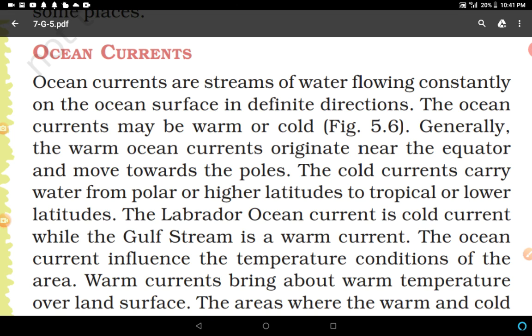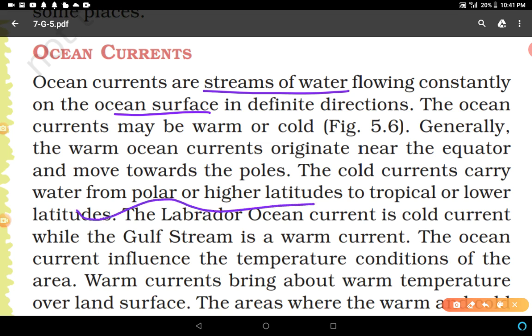In the previous video we discussed tides and waves and other forms of water, and in this video we'll discuss ocean currents. What are ocean currents? Ocean currents are streams of water flowing constantly on the ocean surface in definite directions.